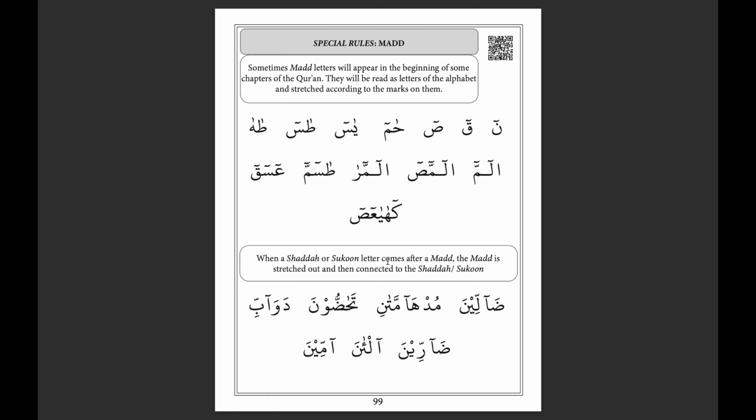When a shadda or sukoon letter comes after a mad, the mad is stretched out and then connected to the shadda. We kind of went over that in this here, but these are some more examples of that. It's the same thing as what we did over here. We're going to stretch out our mad, but then we're going to connect it to that shadda or to that sukoon. So how is that going to work?